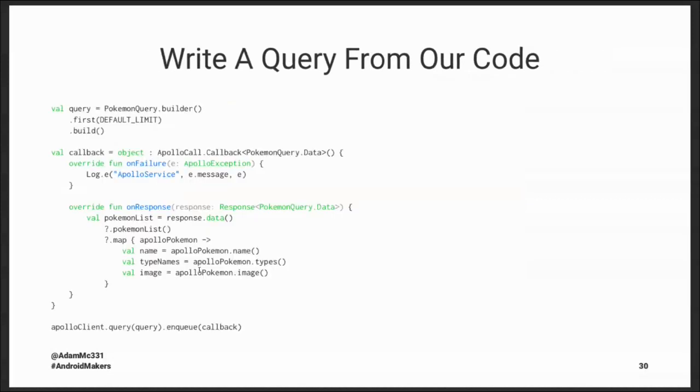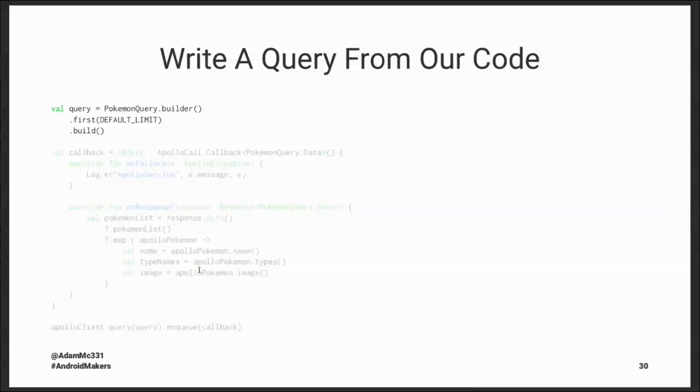So we're going to write a query from our code. This could be inside a view model or your own repository class. There's a lot of code here. We're going to highlight it and step through line by line, don't worry. We start by creating our query. So we can call Pokemon query.builder. This Pokemon query is the same thing that I named my query in the last slide. It's going to have a method for each argument that that query takes in. And then it's just going to call .build to get your Apollo query.